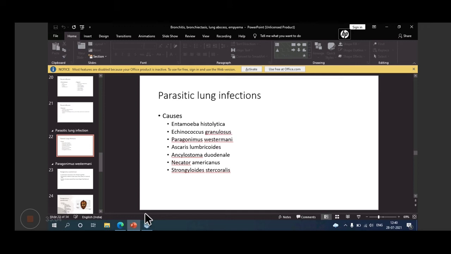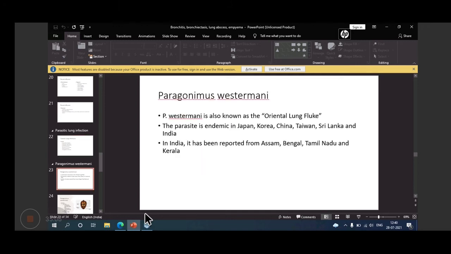Then coming to Paragonimus westermani. As I said, it is the lung fluke, also known as the oriental lung fluke. The parasite is endemic in Japan, Korea, China, Taiwan, Sri Lanka, and India. And in India, it has been reported from Assam, Bengal, Tamil Nadu, and Kerala.